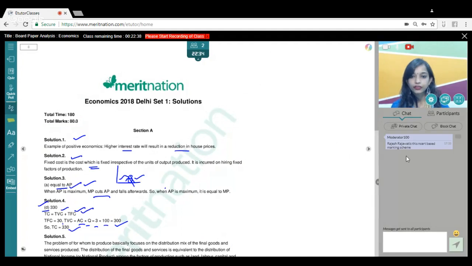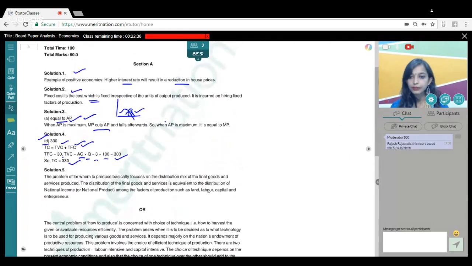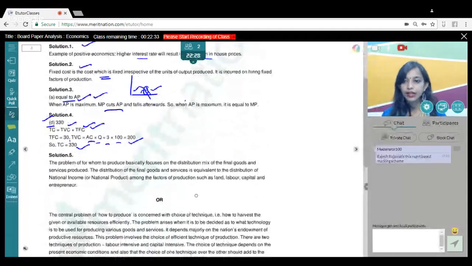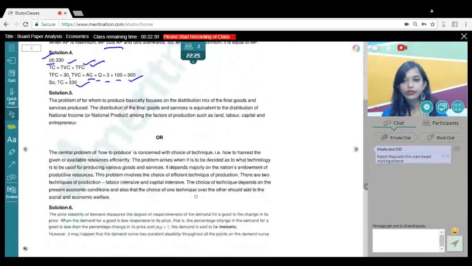Moving to the 5th question. I hope you all can see the answers. The 5th question was again a theoretical question, very direct. We had to explain the central problem of for whom to produce, which focuses on the distribution of national income. The other part asked which central problem deals with choice of technique. It is how to produce, that is whether to go for a capital intensive technique or a labor intensive technique.